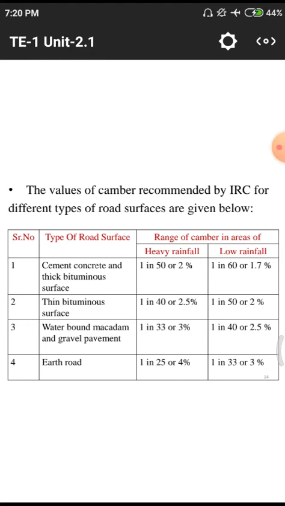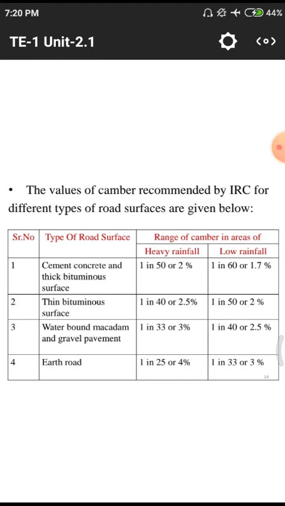Next, WBM roads and gravel pavements, used in village roads and interconnecting roads between 2 villages and important cities. Next, earth roads, mainly used in village conditions. We need to provide a proper camber for those 4 kinds of roads according to IRC.